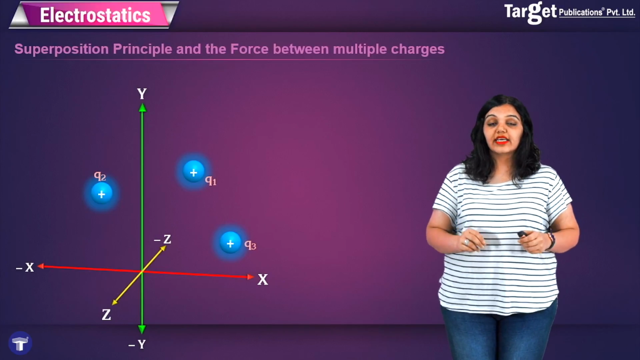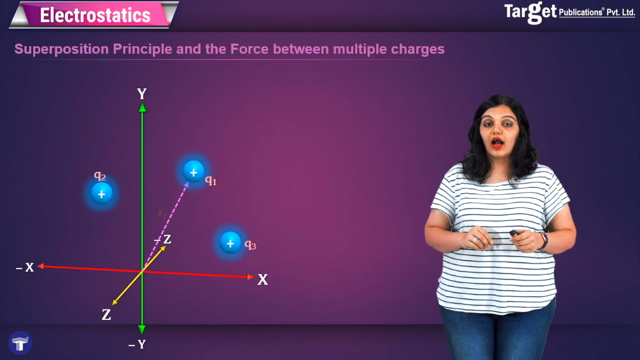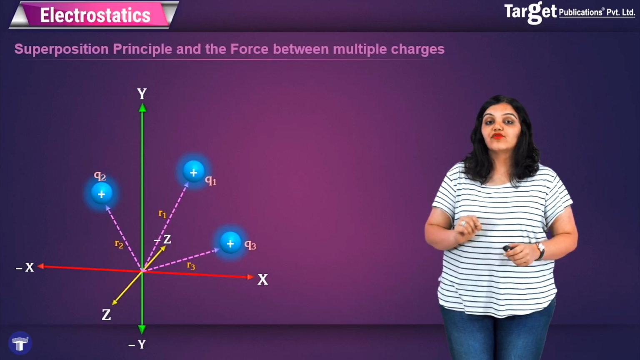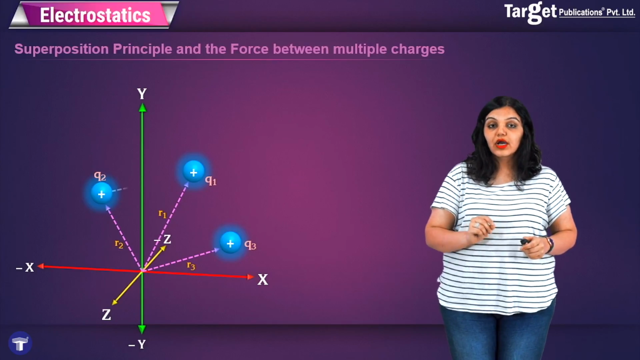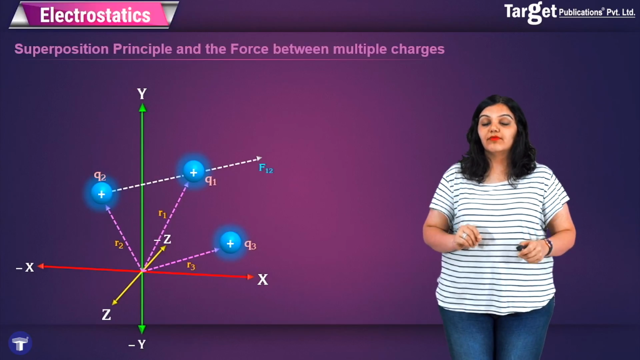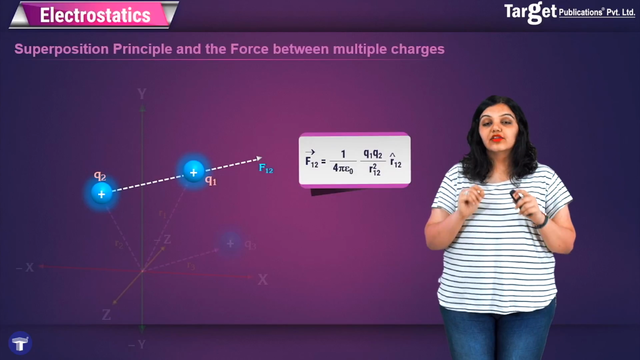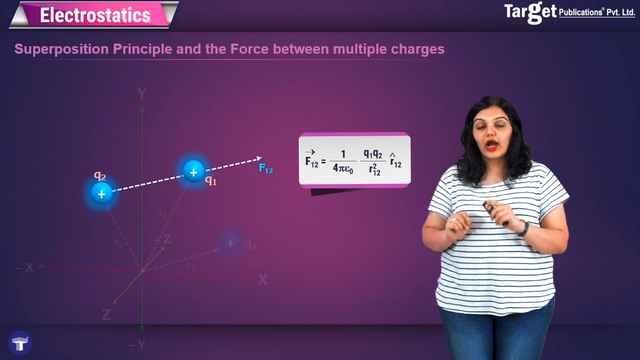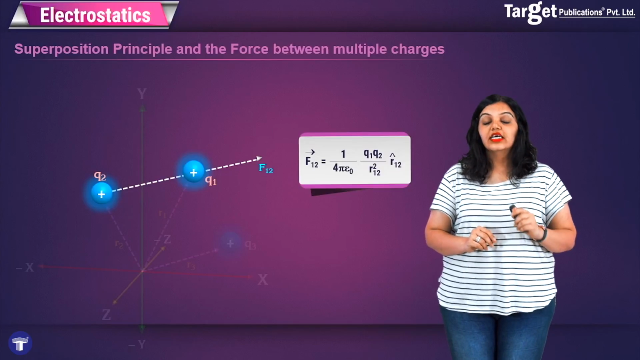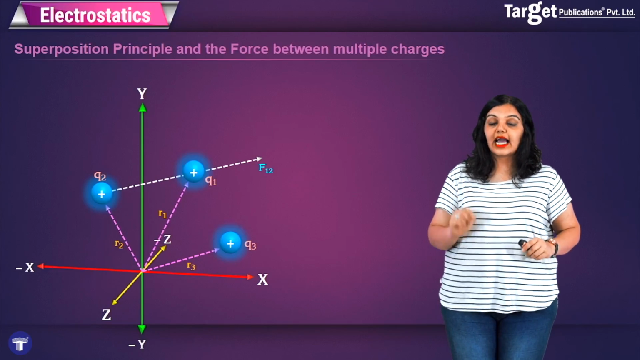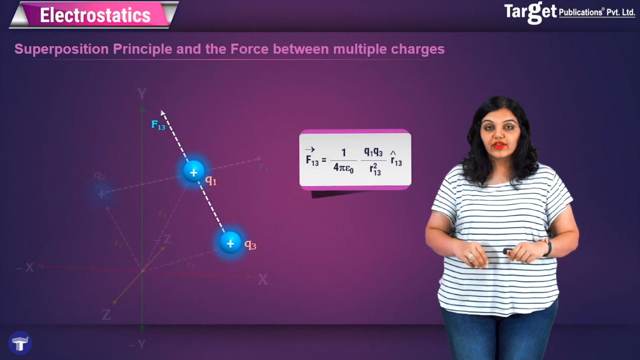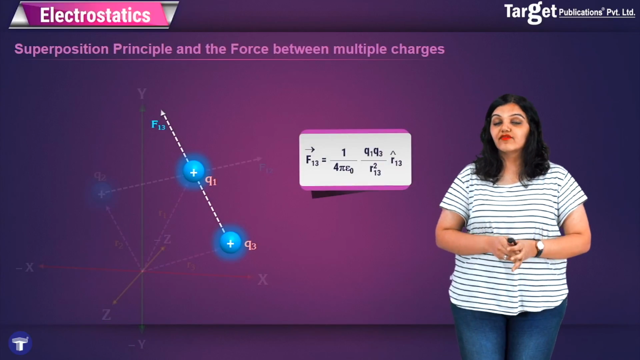Let's say that the position vectors of Q1, Q2 and Q3 are R1, R2 and R3 respectively. First, I'm going to write down the force acting on Q1 due to Q2, and this will be nothing but F12. I can write this down by Coulomb's law. Similarly, I can also write down the force acting on Q1 due to Q3, and this will give me the force F13, whose value again will be derived from Coulomb's law.